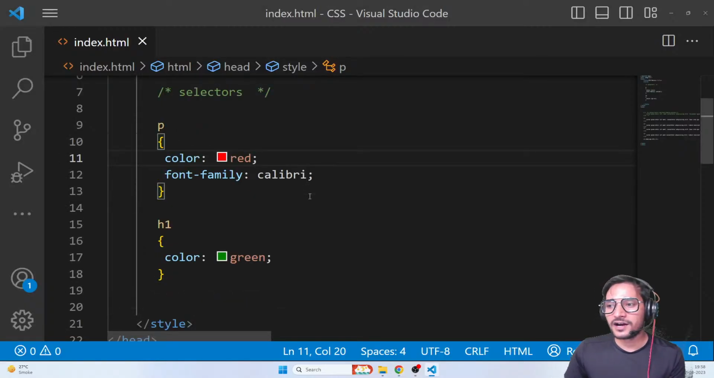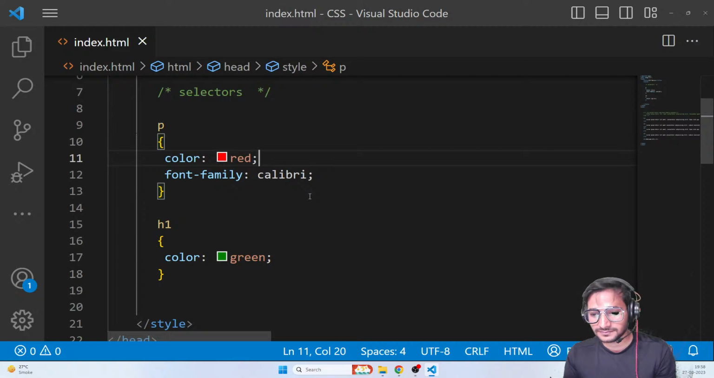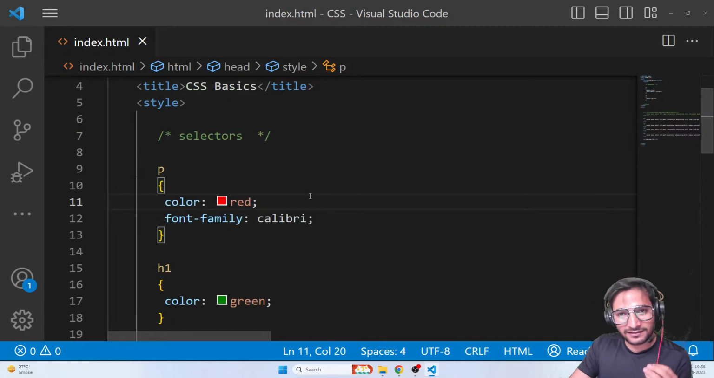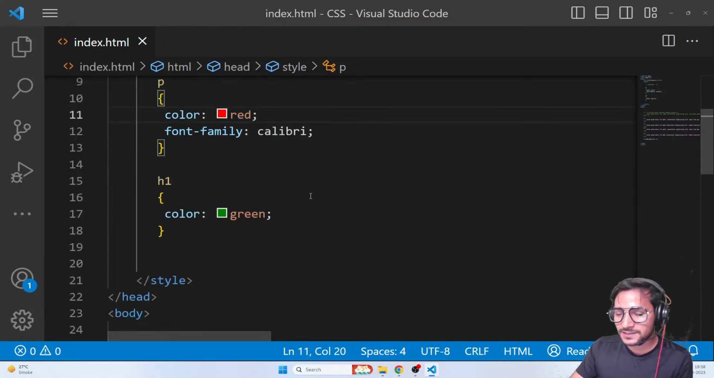So guys, are we clear with the basics of internal CSS? Everyone? Hi Anirudh, good to see you too, buddy. Hi Piyush, thank you so much, buddy. Thank you so much, good to see you too. Guys, have you understood the basics of internal CSS? Please tell me, guys. Is the basic of internal CSS understood?